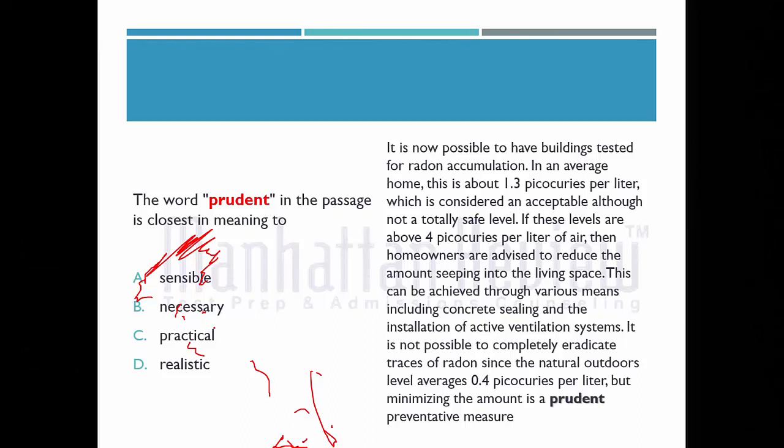It's a kind of eyewash option they have given, whereas practical and realistic are not at all apt, as they are not concerned with the passage. Therefore, sensible is a word relating to the experience that can be felt by a person or a community residing in this locality when it is emitting radiation. So therefore the answer will be sensible.